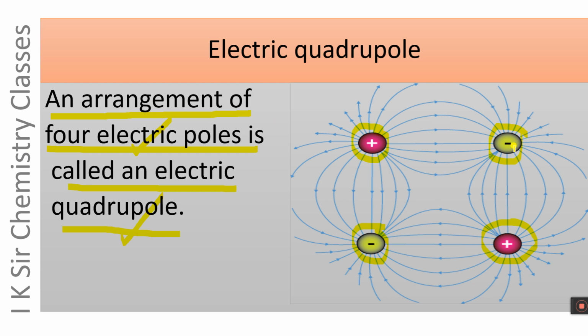On the negative pole, the electric field lines are pointed inwards, here also, and on positive pole, the electric field lines are pointed away or outward, here also.